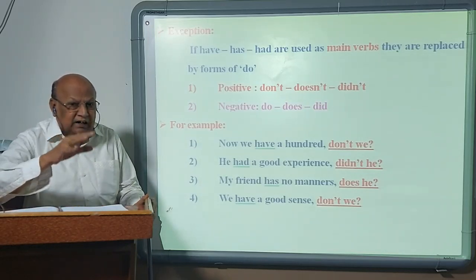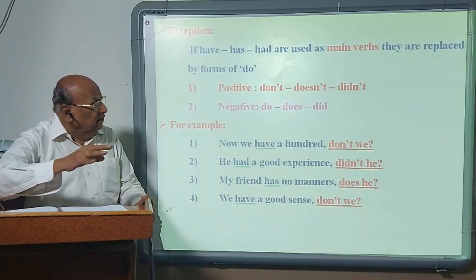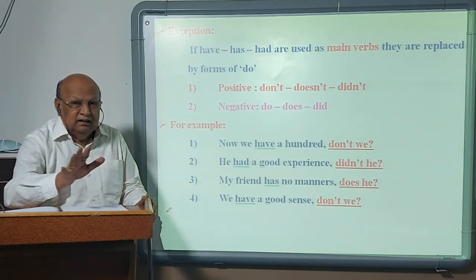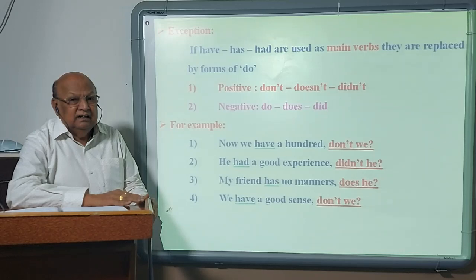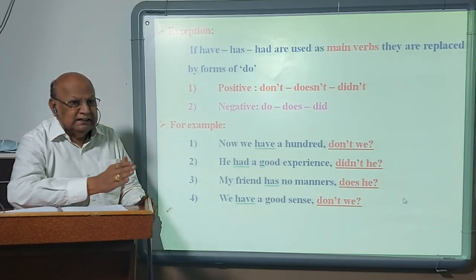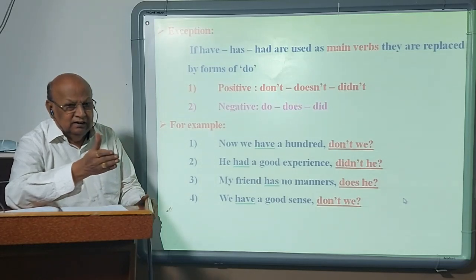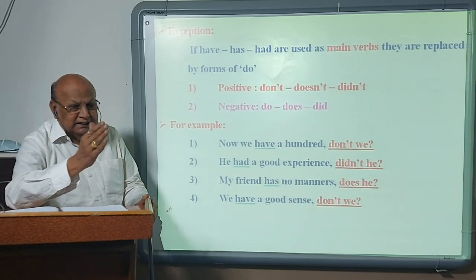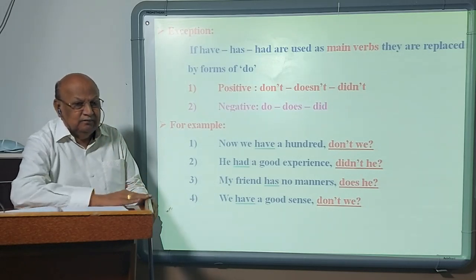But if these three verbs, have, has, had, are used as a main verb, they are not repeated, they are replaced by forms of do. Have is replaced by do or don't. It depends on the given statement. Has is replaced by does or doesn't.